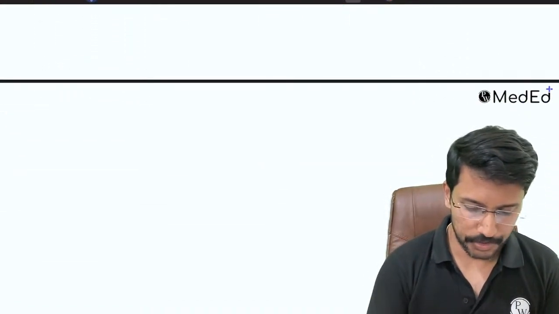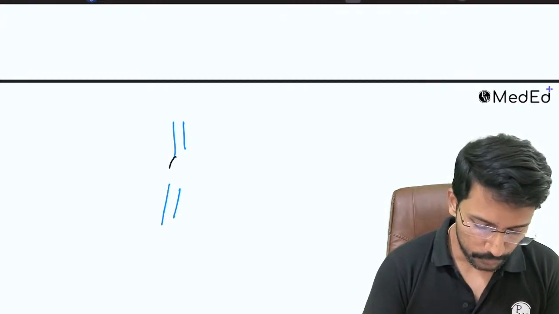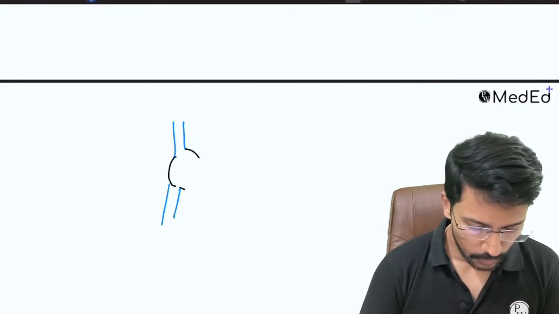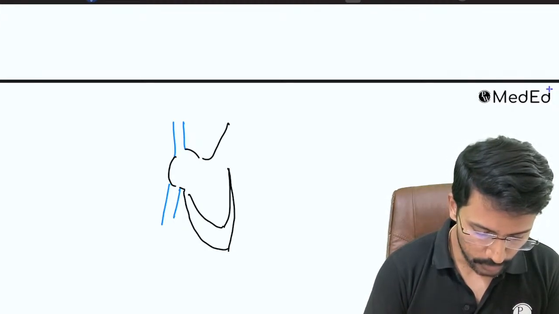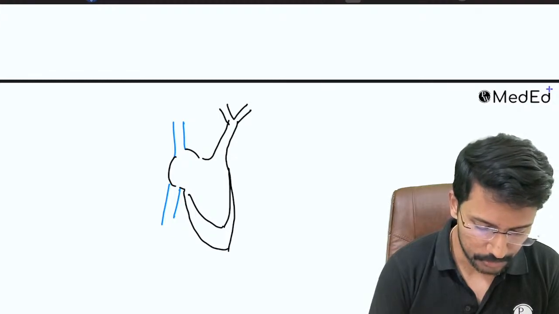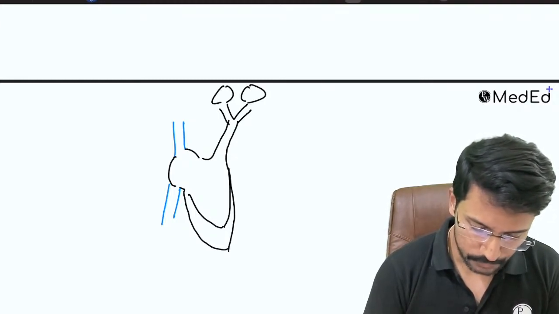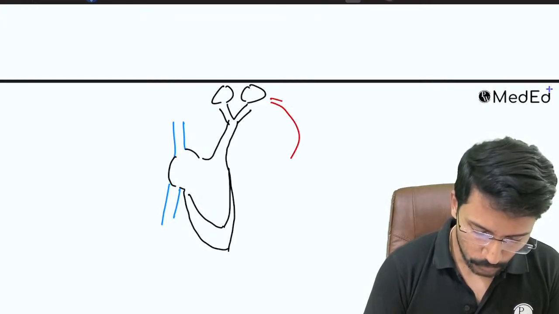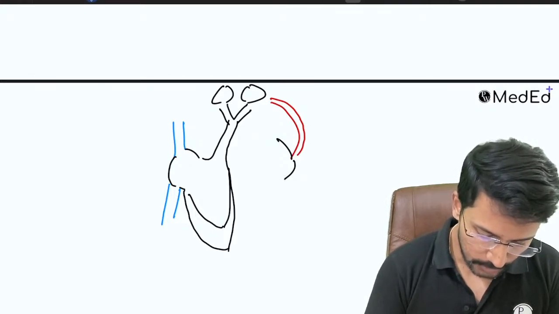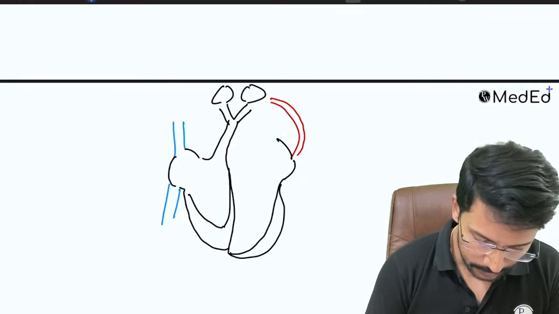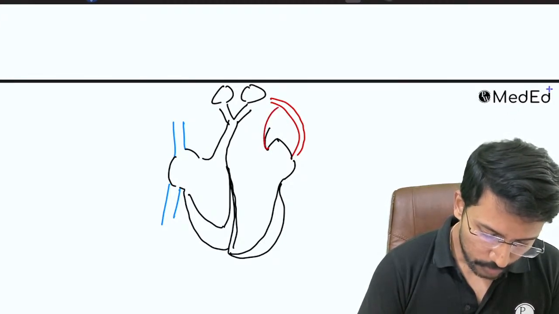See, when we look at the circulation, we know that the superior and inferior venae cava drain their blood into the right atrium. From there, the blood goes to the right ventricle, right? And from the right ventricle, blood goes to the lungs through the pulmonary artery, right? And from the lungs, the oxygenated blood comes to the left atrium through what we call pulmonary veins. And once it comes to the left atrium, blood goes to the left ventricle. And from the left ventricle, we eject that blood into the aorta.